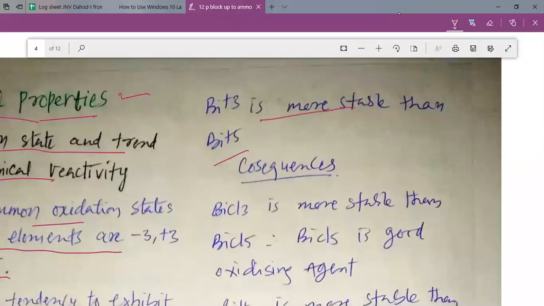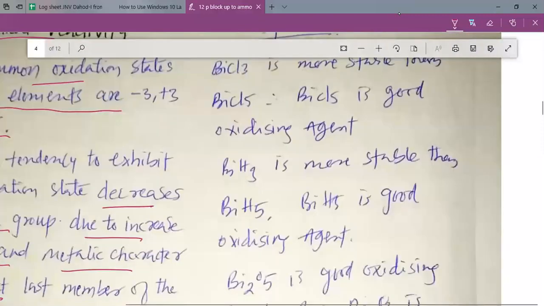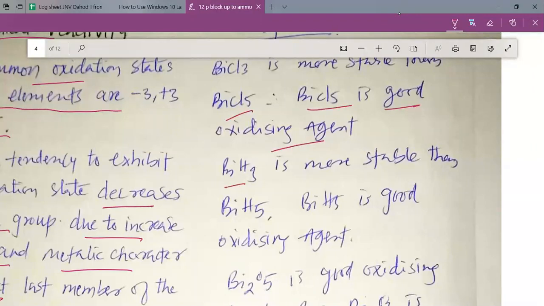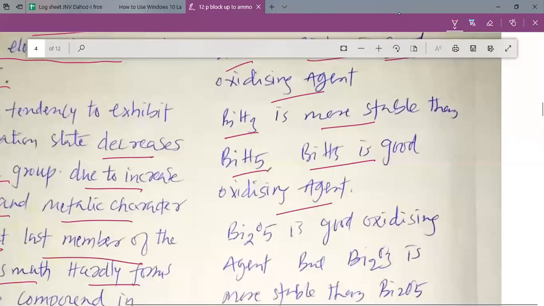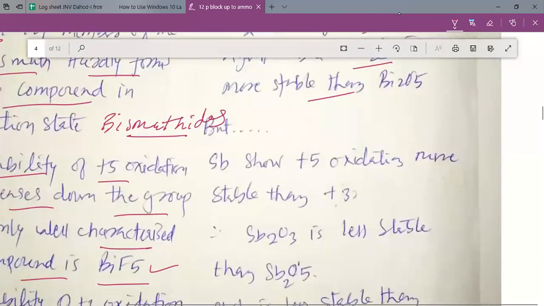Due to this, as Bi+3 is more stable than Bi+5, what are the consequences that we see, my dear students? Let us study. BiCl3 is more stable than BiCl5. Therefore, BiCl5 is a good oxidizing agent. BiH3 is more stable than BiH5. So BiH5 is even a good oxidizing agent. Bi2O5 is a good oxidizing agent, but Bi2O3 is more stable than Bi2O5.